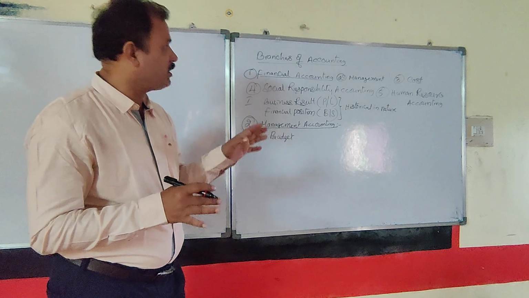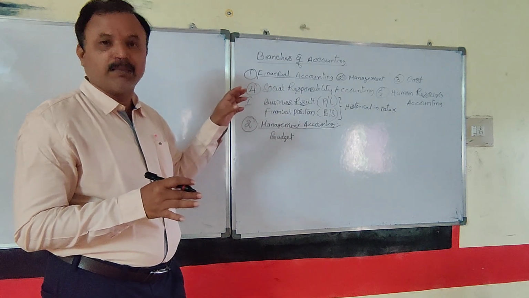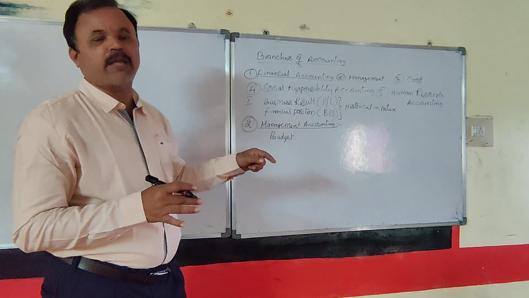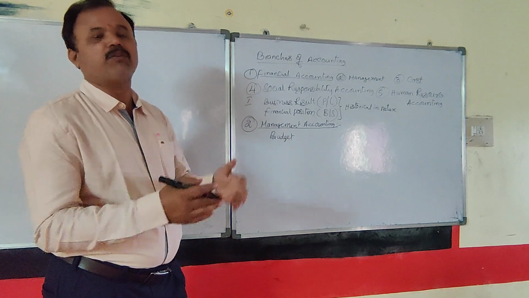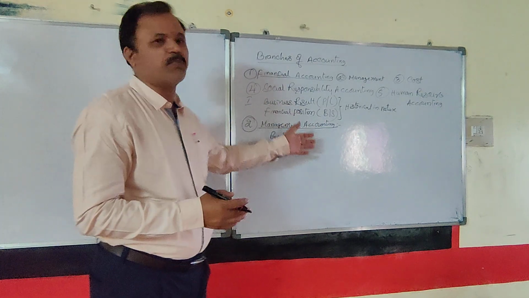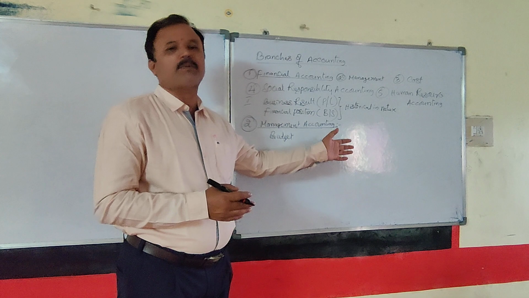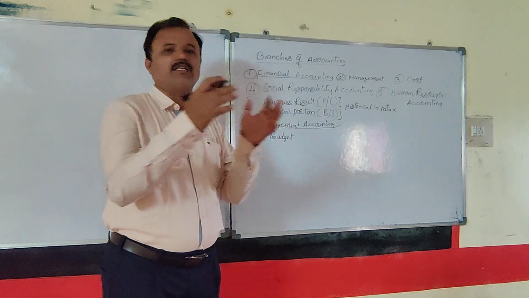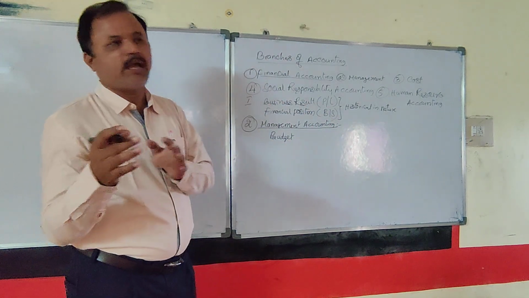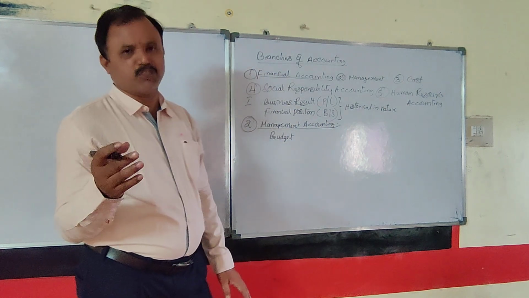Based on the accounting information available with the help of financial accounting, we prepare various budgets. Say a material budget may be prepared, which is required on a monthly or weekly basis, and sometimes a quarterly basis also.